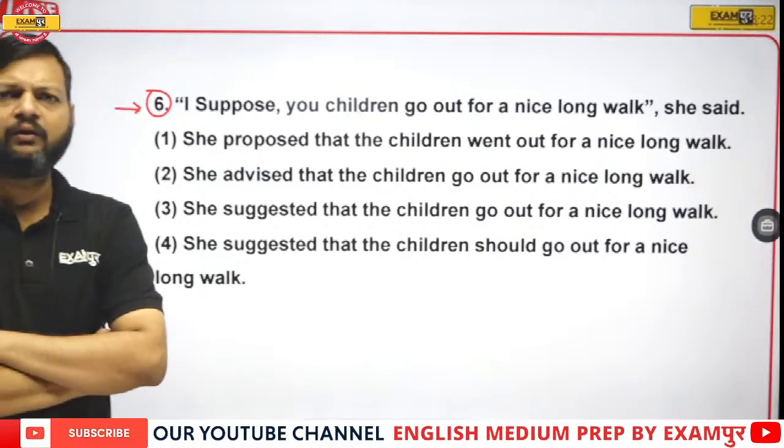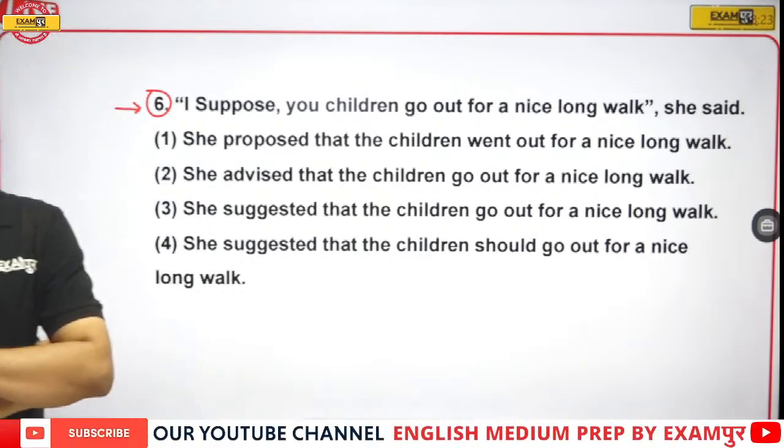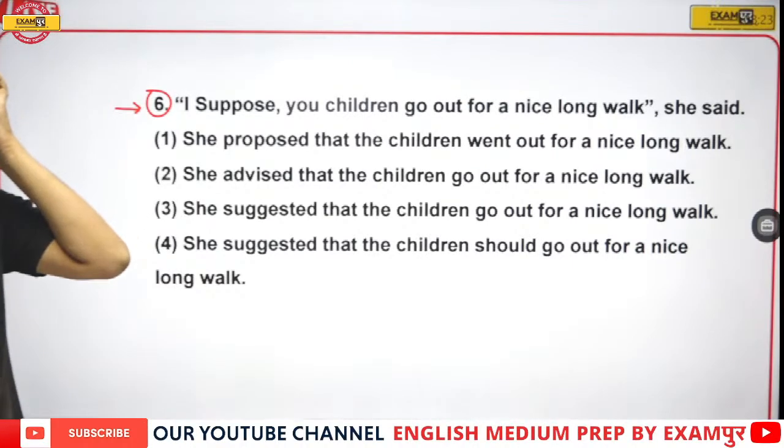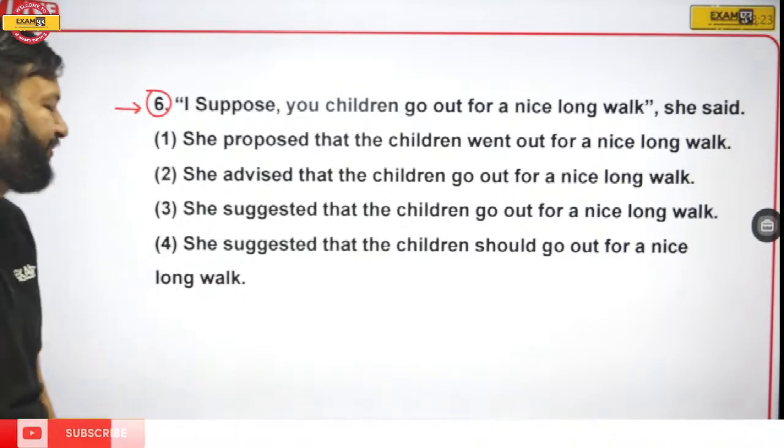This is a very easy one. You just need to know a few rules. And what are those few rules?